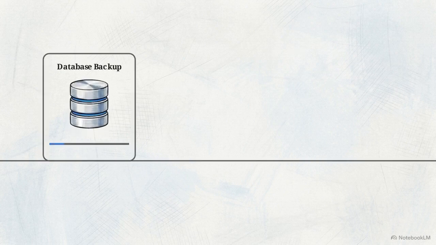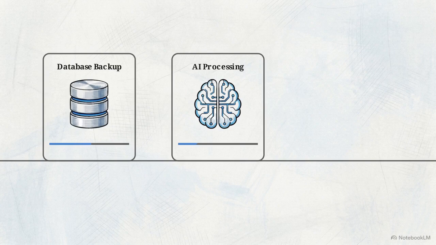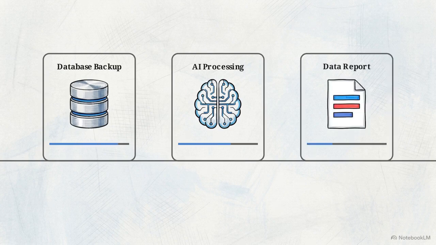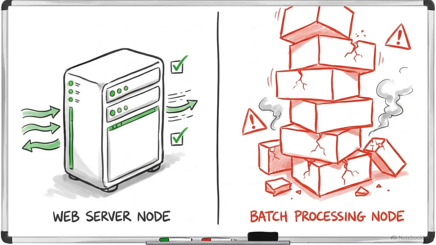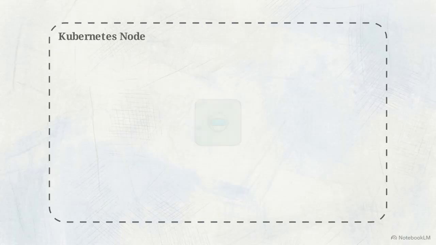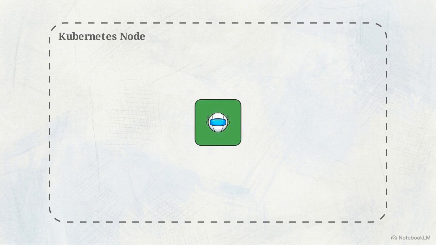Database backups, AI log processing, and data reporting are finite tasks. They have a strict beginning, a processing phase, and an end. Applying the rules of infinite uptime to a finite task creates a severe structural conflict within your cluster. Consider a heavy asynchronous task, like an AI agent compiling its hourly memory logs.